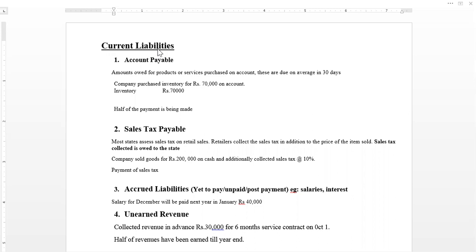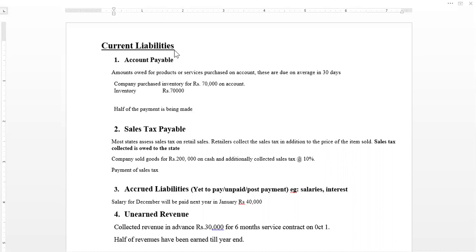So this is the obligation on the part of the company against any product or services being purchased or rendered, for which the payment on the spot is not being made in the form of cash. Rather, companies deal the payment by telling the party to which the payment is to be made that the company will be making this payment depending upon the agreed trade terms. That could be any term.